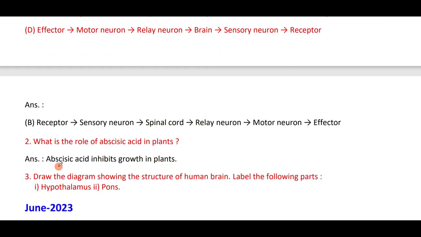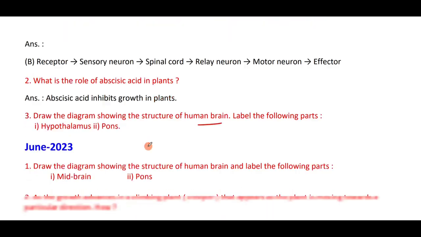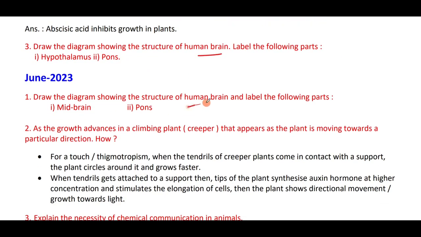What is the role of abscisic acid in plants? It inhibits the growth of the plant. Again the human brain diagram. Dear students, you can see the human brain diagram has repeated maximum times, so do practice well.